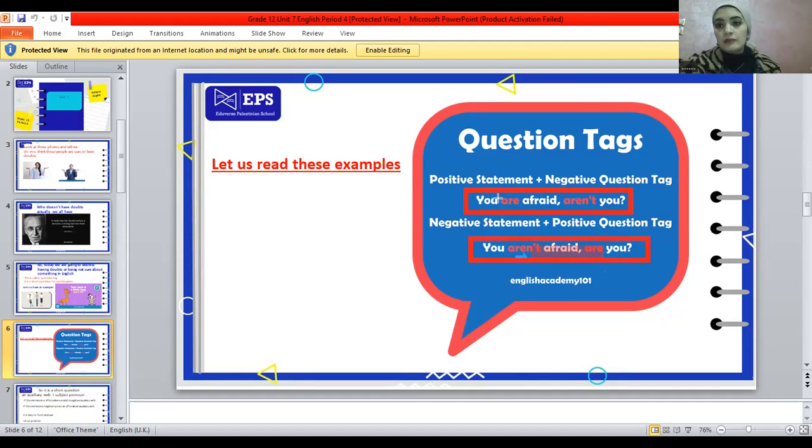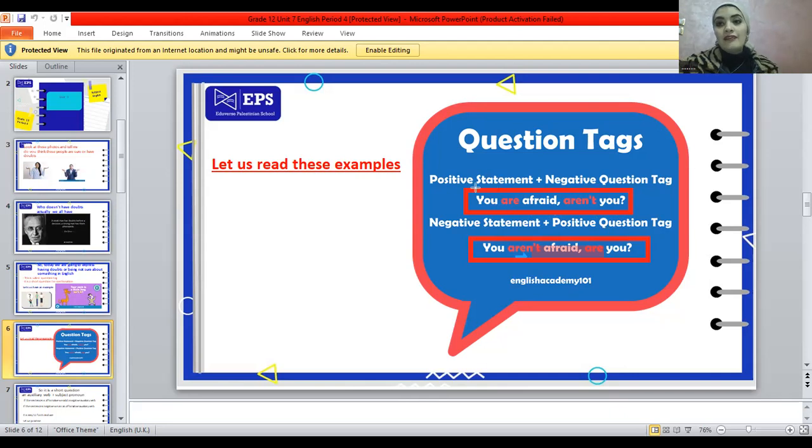So in the first example, we have a negative question. Negative means we add not. Okay, in the second one, we have a positive question. And by positive, we mean we don't have a negative word. We don't have not, for example. Okay, so why did I do such a thing? Why? In the first example, I said, aren't you? And in the second example, I said, are you? It's quite dazzling, right?